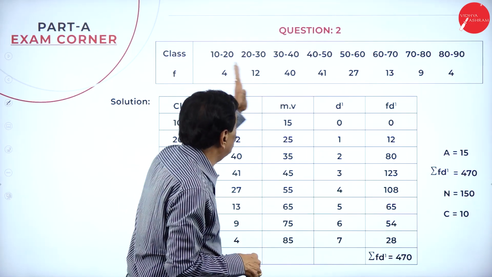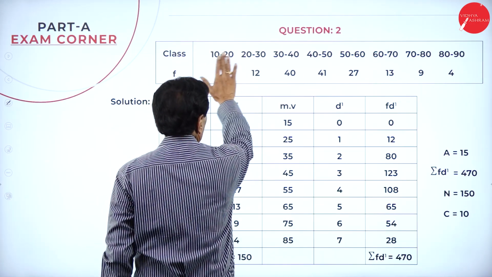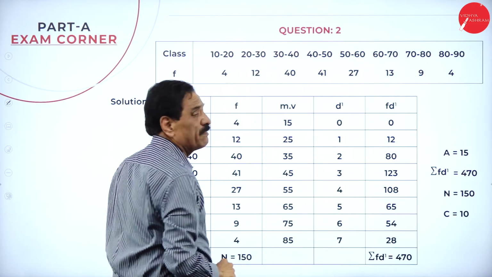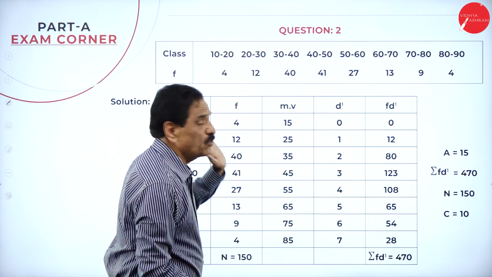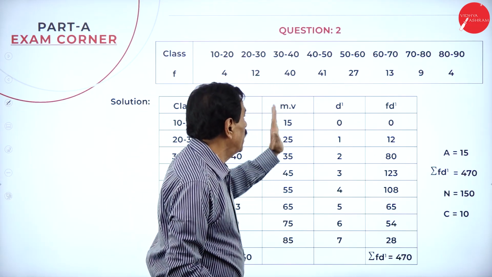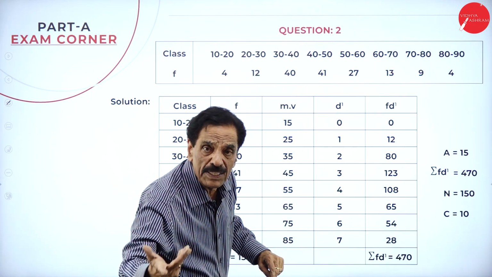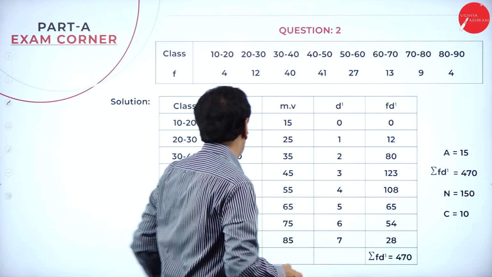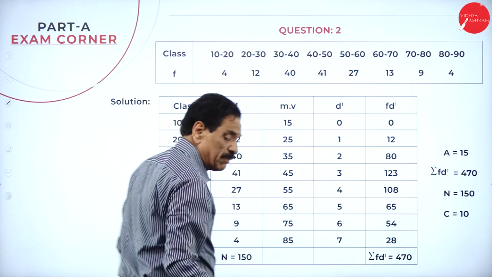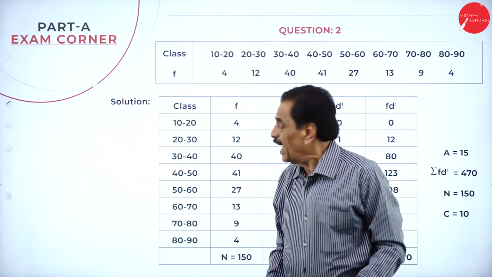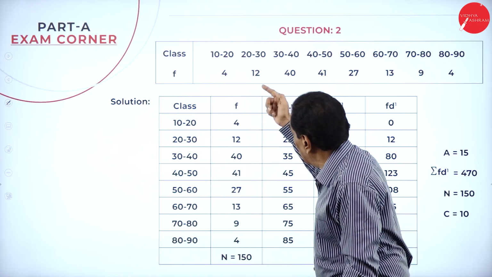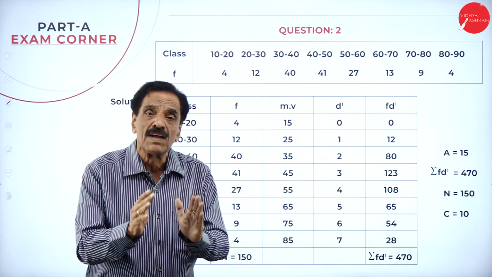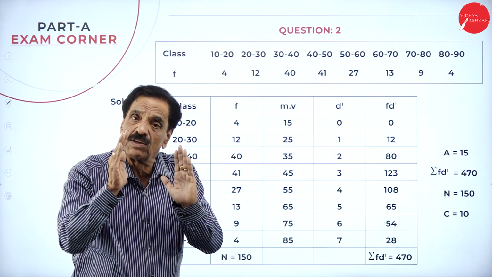See how continuously it will be: 10 to 20, 20 to 30, 30 to 40. See the frequency: 4, increases to 12, increases to 40, increases to 41, falls down to 27. That's why it's called frequency variation, 39 and 4. First, you write the class one by one. What is the first step to do? Add the frequency. When you add the frequency, it will be equal to 150.